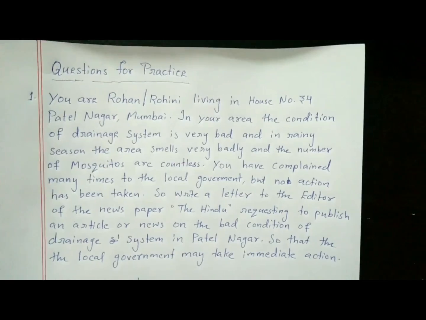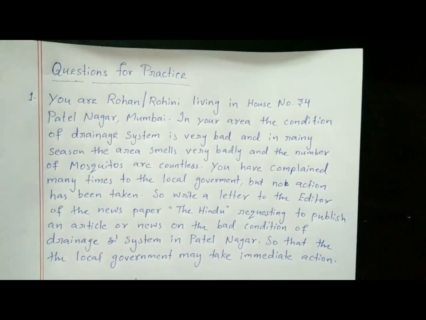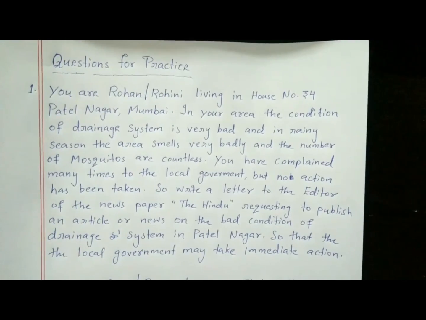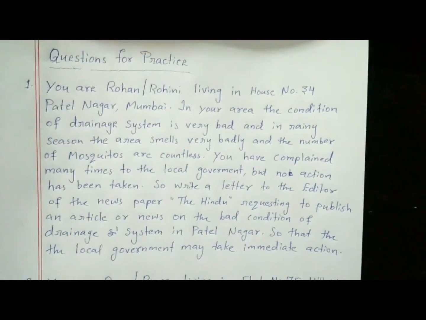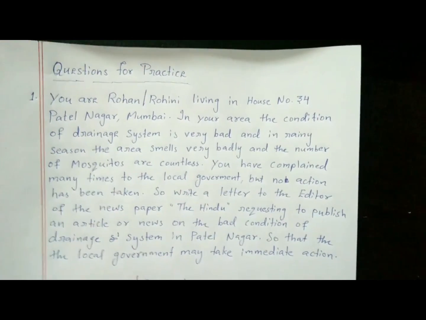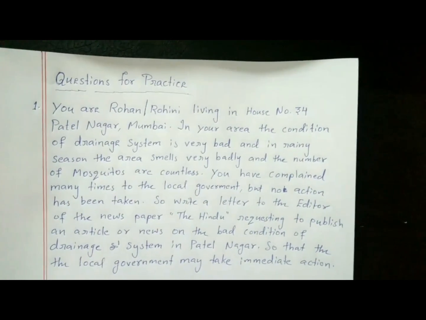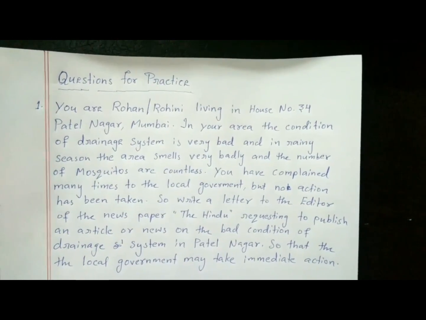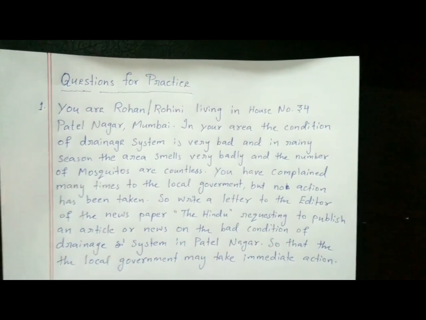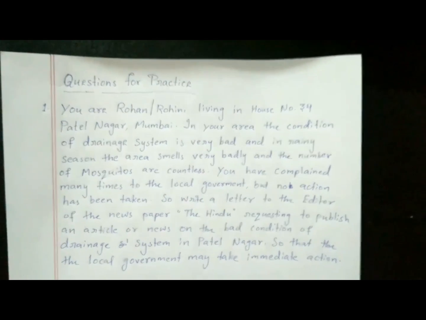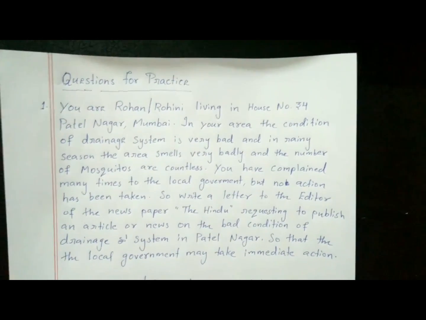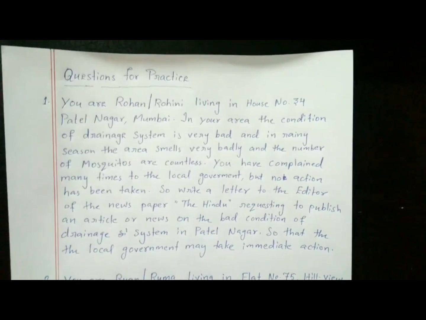So when you write this formal letter, you have got the writer's address here, but the receiver's address is not given. So sometimes like this also takes place. Sometimes the writer's address and the receiver's address both will not be there in the question. At that time what you need to do is follow the format and make imaginary addresses. So the receiver's address as well as the writer's address you will have to make your own.